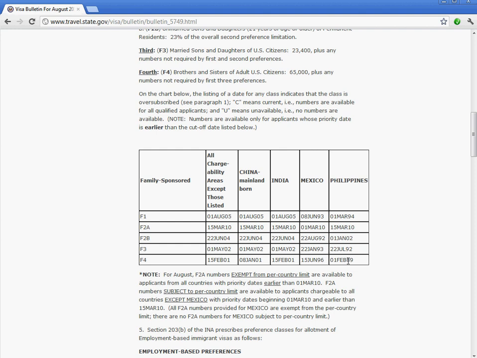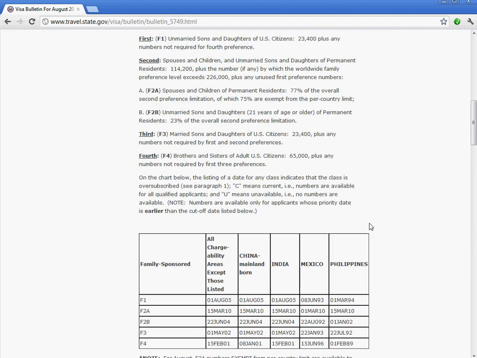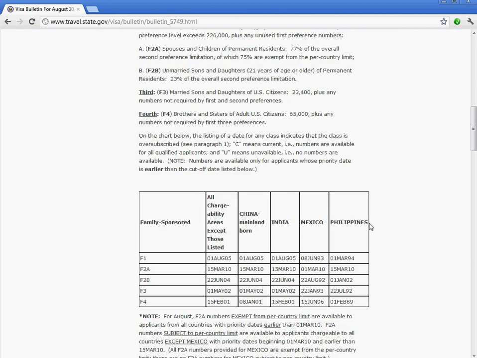And then for the Philippines, it's showing a date of February 1989. What that means is people who had their petitions filed for them on this date, February 1989 or earlier, can, as of this priority date, August 2012, file for adjustment of status or for their green card through consular processing. So it's a long wait time. I know that might be a little bit concerning, but there are some categories where the wait time isn't so bad, such as F2A. You can see it's roughly a 2-year wait time.